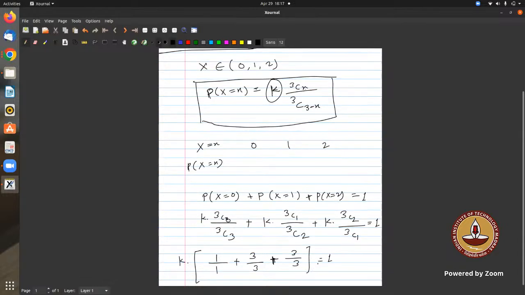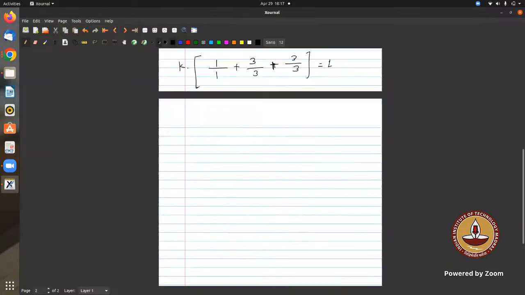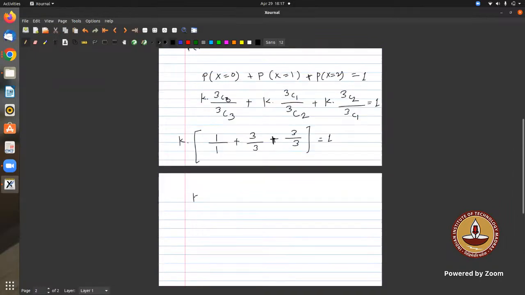Then this becomes k into 3, because this is also 1, this is also 1. So 3k equals 1, which means k equals 1 by 3, or 0.333, like this. So that should be your correct answer. That should be the answer for question number 1.